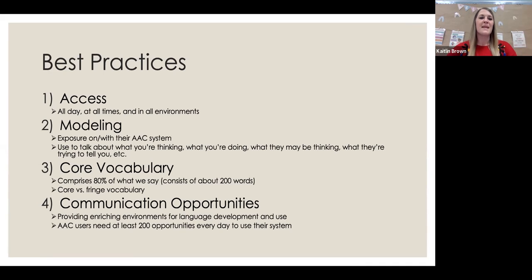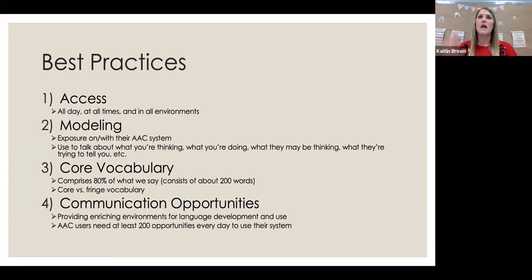Okay. And then core and fringe vocabulary, we'll talk about this a little bit later as well. And I think a lot of you do understand the difference. But again, that core vocabulary, those are going to be the words that we use most often in the English language. Fringe vocabulary, those are words that are specific to a certain environment or to the specific child.